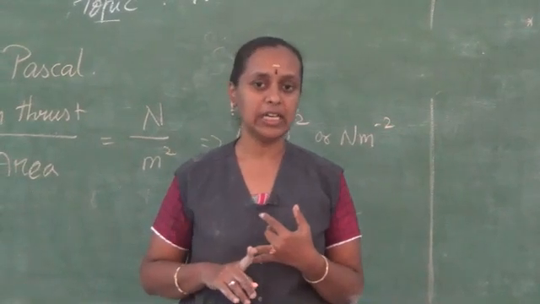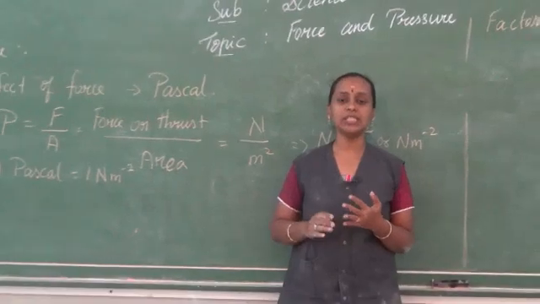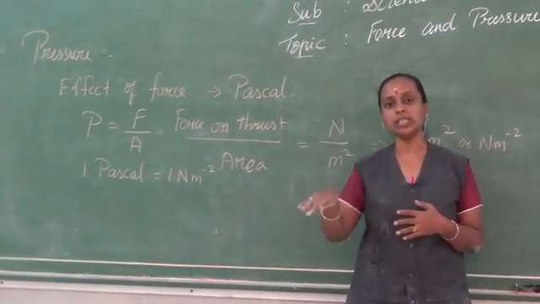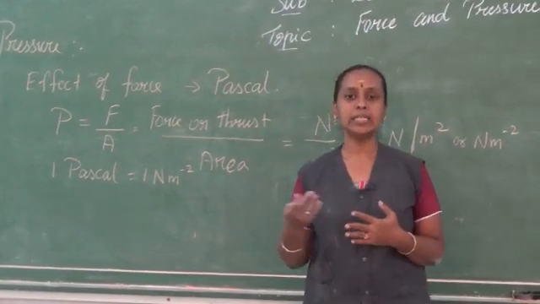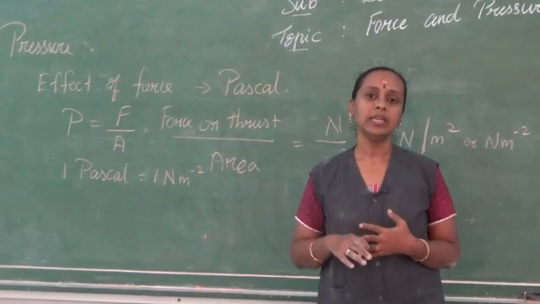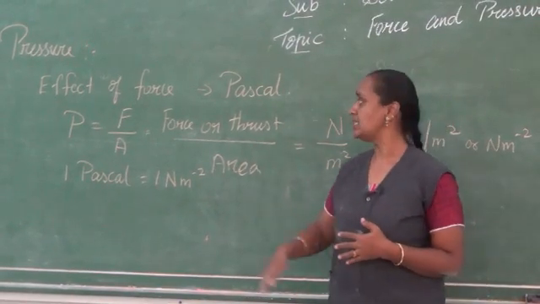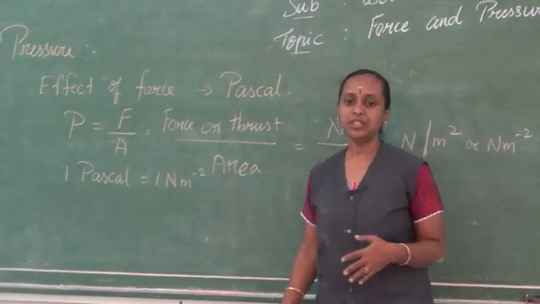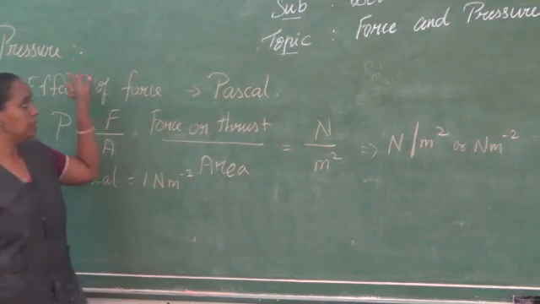Next we studied the topic called thrust. Thrust is a force which acts perpendicularly on any surface, that is called thrust. An example is the rocket moving against the earth surface. The unit for thrust is also Newton. The next topic we studied is pressure. Pressure is nothing but the effect of force explained by a physical quantity called pressure.